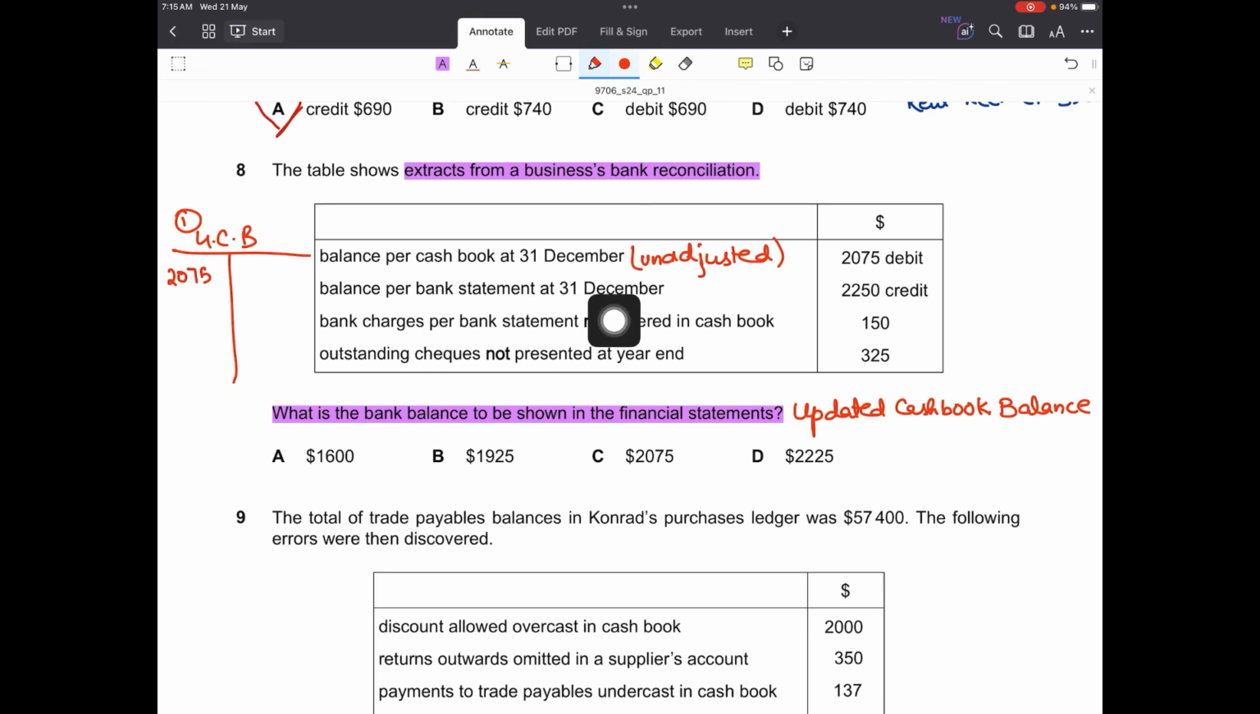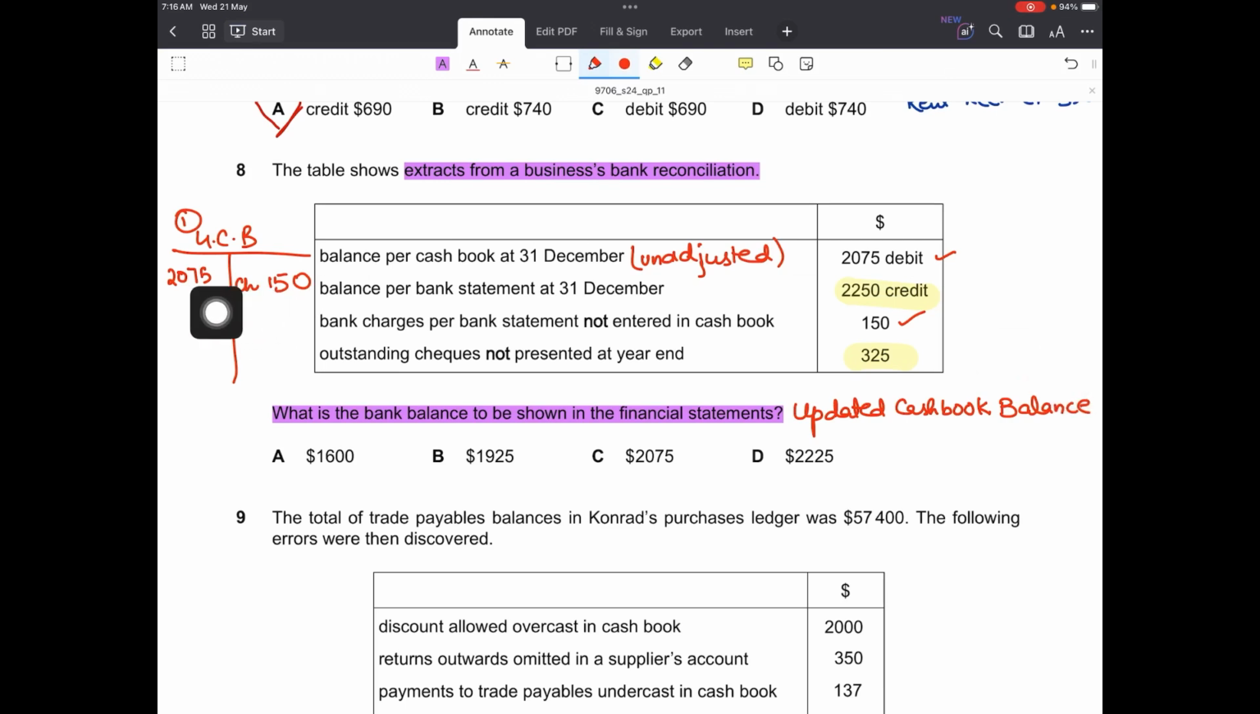Then balance as per bank statement at 31st December, ignore this for the time being. Then we have bank charges per bank statement, not entered in the cash book, of course. So bank charges will be adjusted in the cash book by making an entry on the credit side. Bank charges and outstanding checks not presented by the year end, these are present in the cash book but not in the bank statement, so they will be adjusted in the bank reconciliation statement, right? So these two will be used to prepare the bank reconciliation statement. We'll have a look at that also.